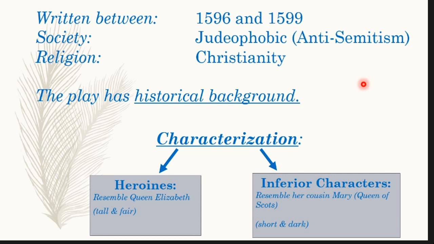The play has a historical background with regard to its characterization. As heroines of that time, the 16th century, they resemble Queen Elizabeth. They were tall and fair. And the inferior characters resemble her cousin Mary, Queen of Scots, and they were short and dark.